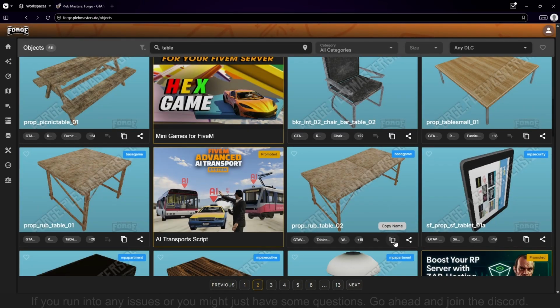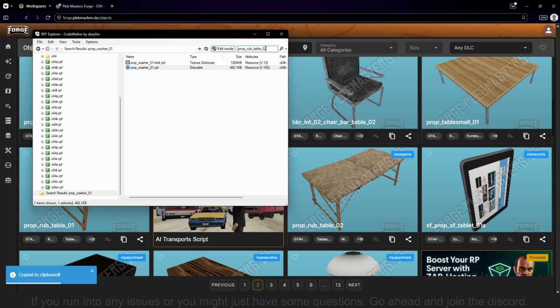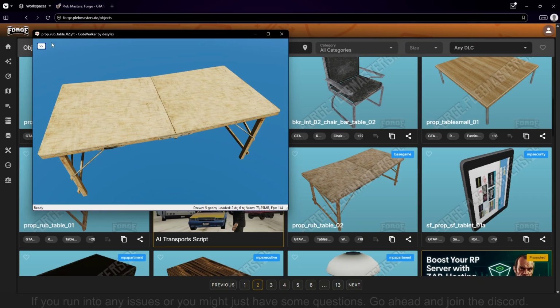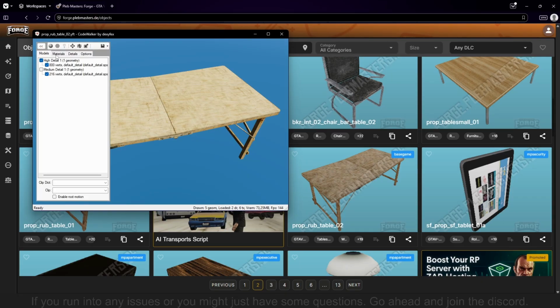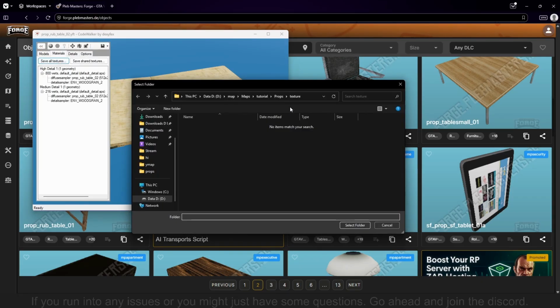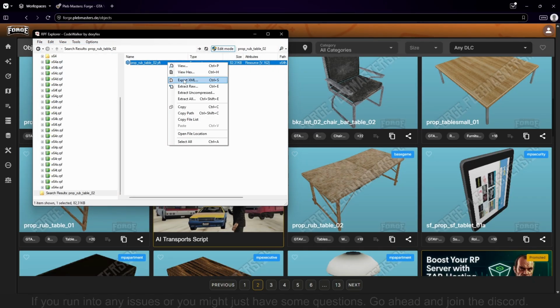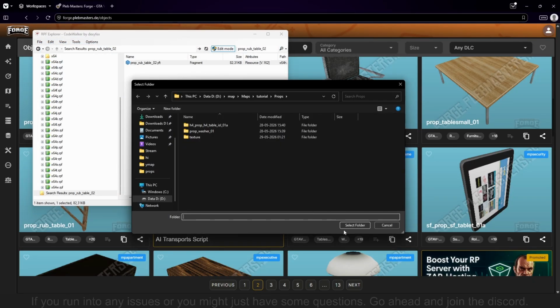So we say here, copy name, put it in here, and open it up. Does it look good? It looks so good. Go to materials, save all materials in the texture folder once again, and export this XML file right here.